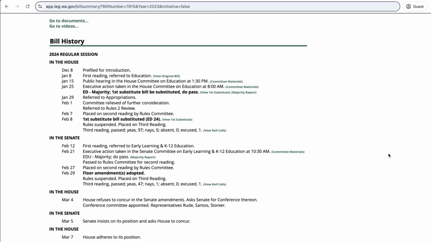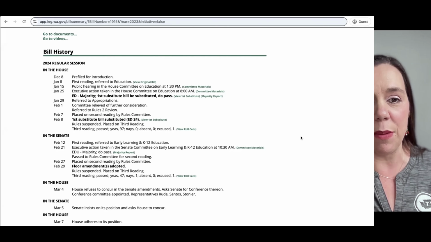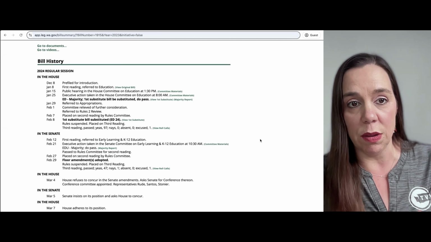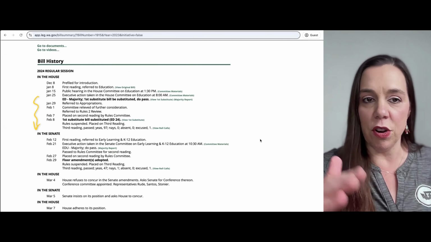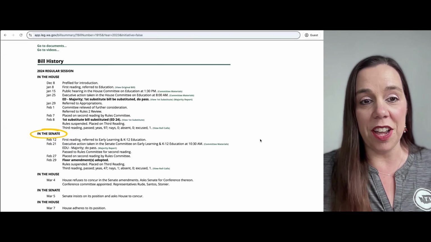One of the things that I want to point out is next to each of these dates, there's going to be a hyperlink that'll take you to more information. If I click Majority Report, I can find out who voted yes on this bill. And you can see that actually it was everybody in this committee. I know that because there's no minority report. It was then referred out, and it made it all the way then to the other chamber, the Senate.